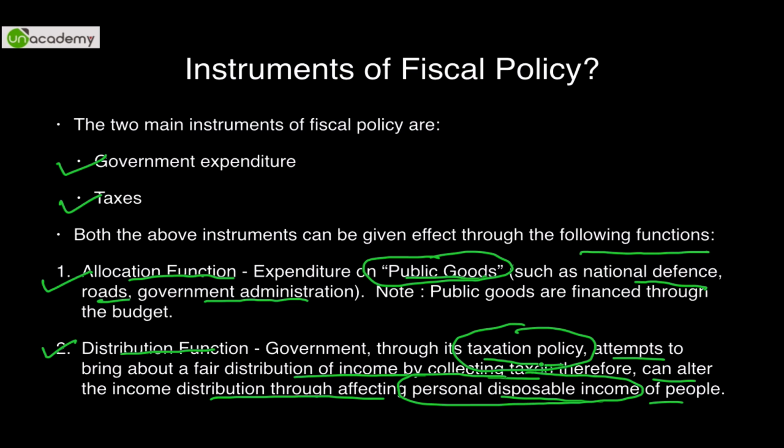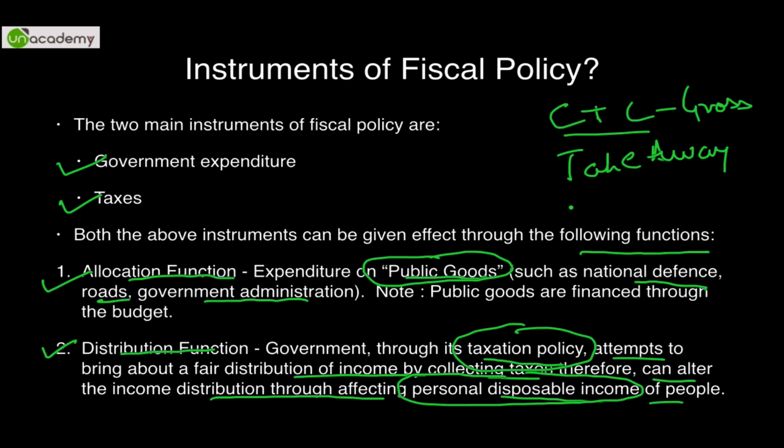There are three types of income that a person earns. First is the income that we commonly call CTC, cost to company. This is the gross form of income. Second is the take-home pay, what you actually get from your employer. And the third is personal disposable income, which is used for consumption plus savings. It is used for two things, consumption plus savings, after you pay taxes, which is why we use the word disposable. So after paying your personal income tax, whatever you are left with is known as personal disposable income.